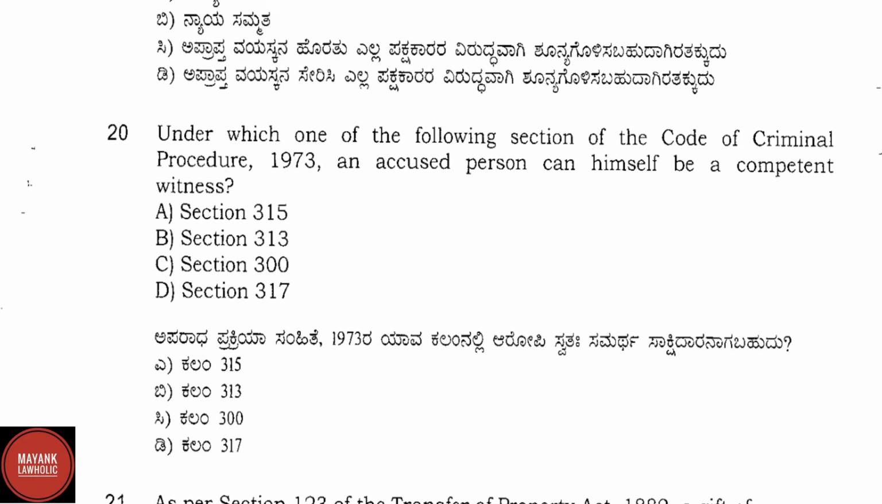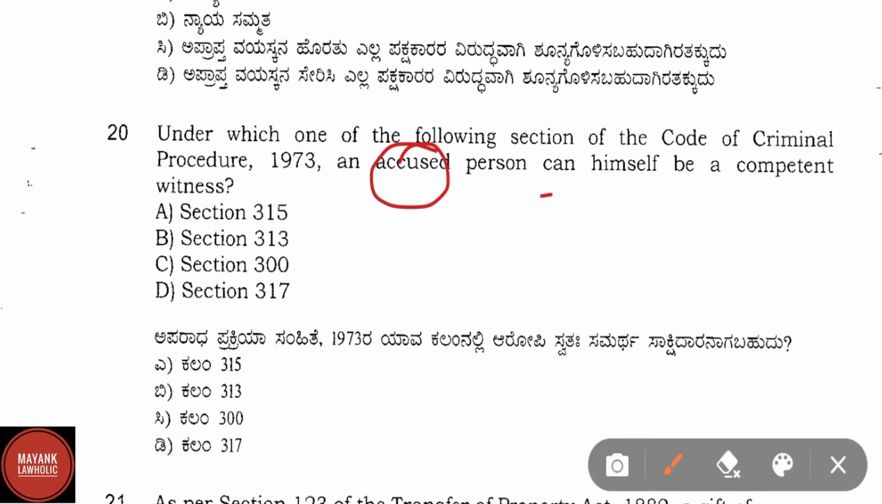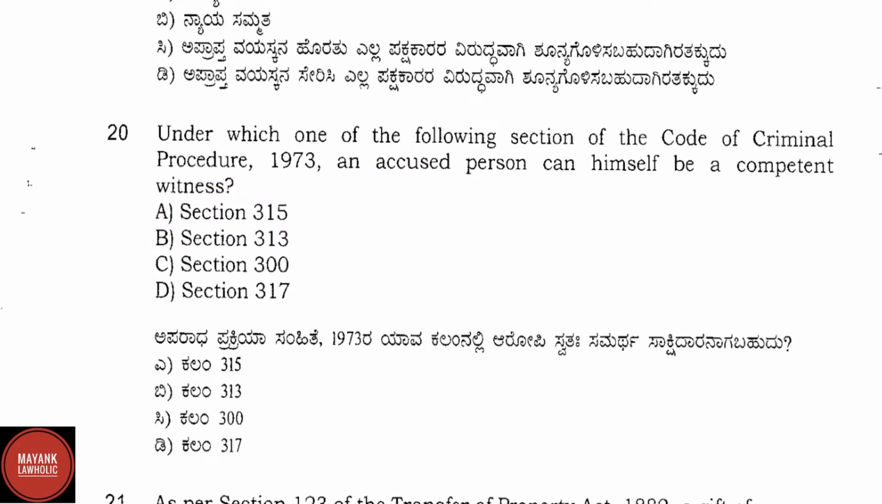Question number 20. Under which one of the following section of the Code of Criminal Procedure 1973 an accused person can himself be a competent witness? Correct answer is option A, section 315. Section 315 of CRPC talks about the accused person to be a competent witness.